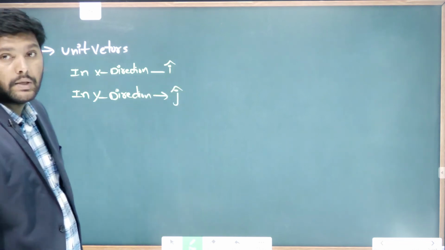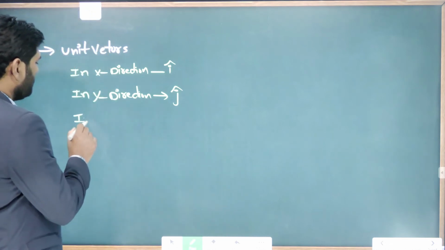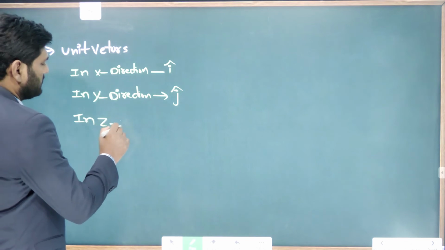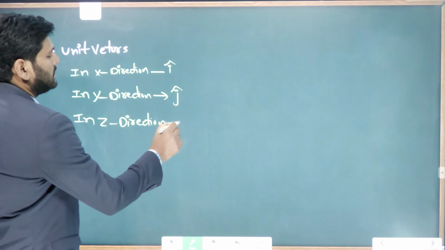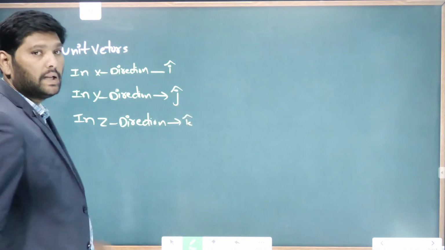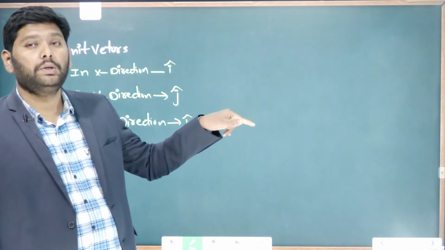Unit vector in x direction is I cap, y direction is j cap. Same way, in z direction it is k cap. So which means any physical quantity acting in x direction, how can you represent?